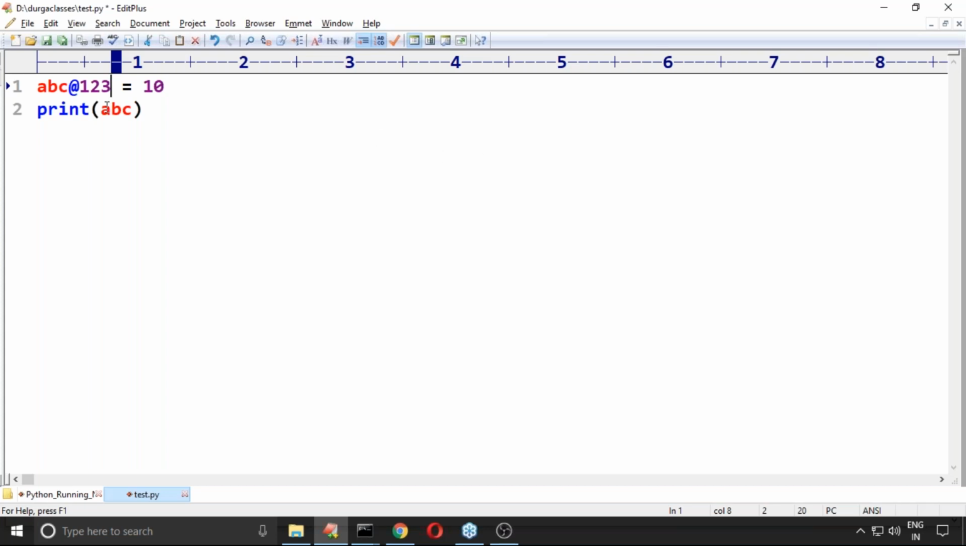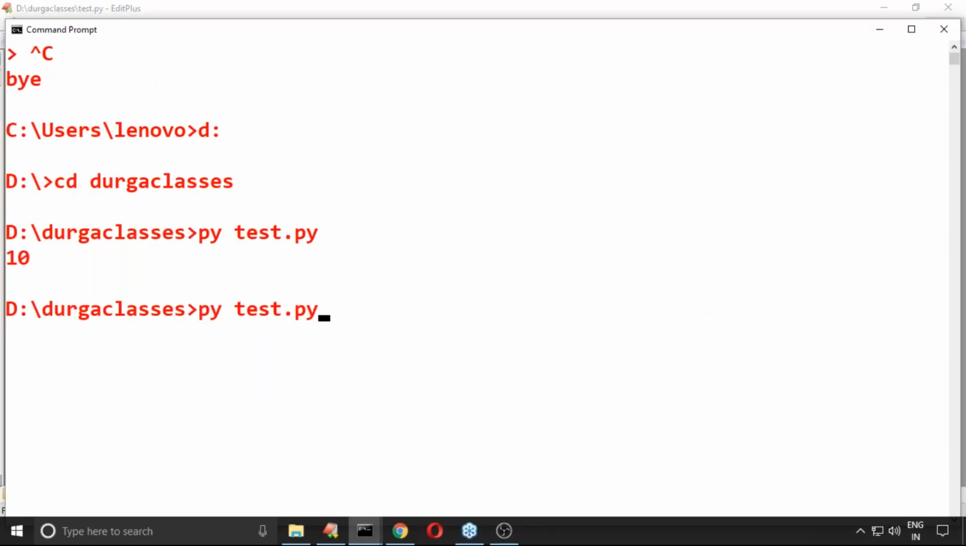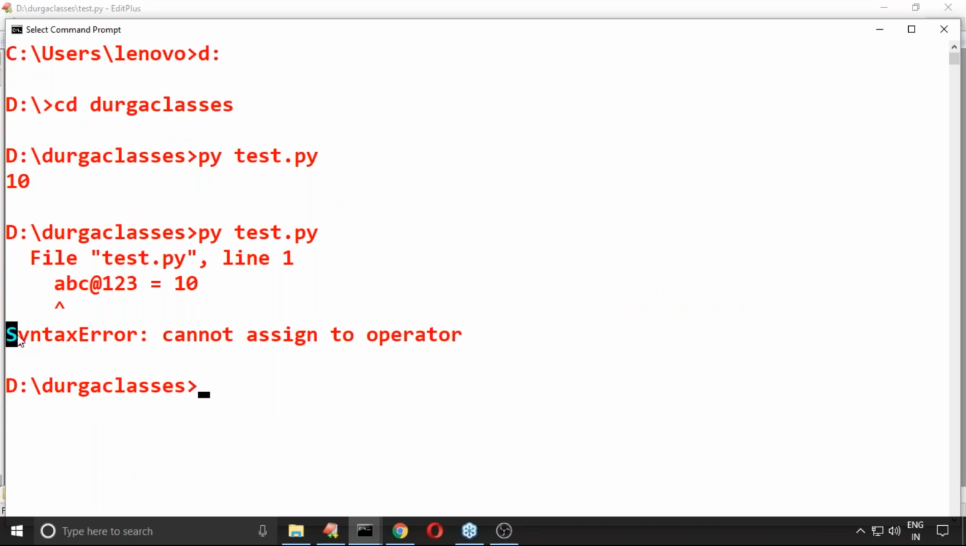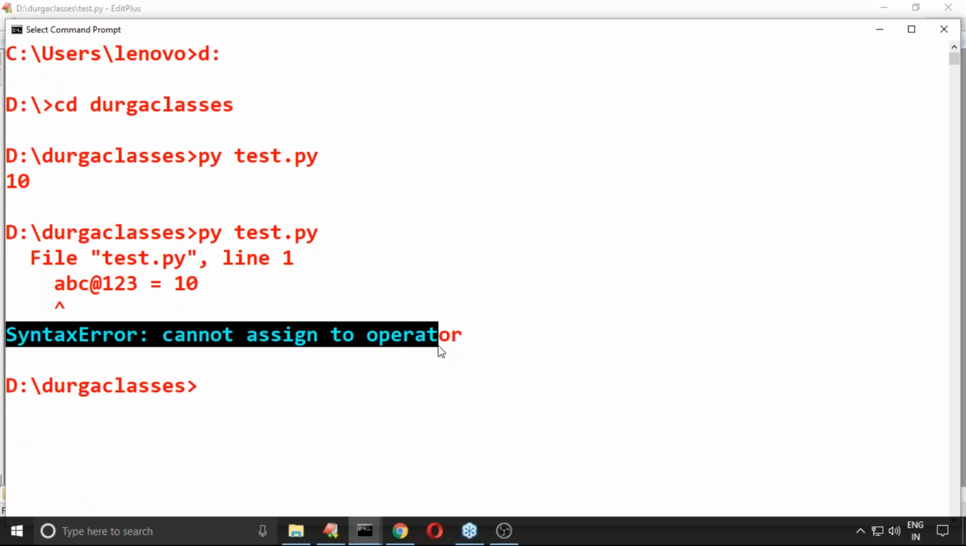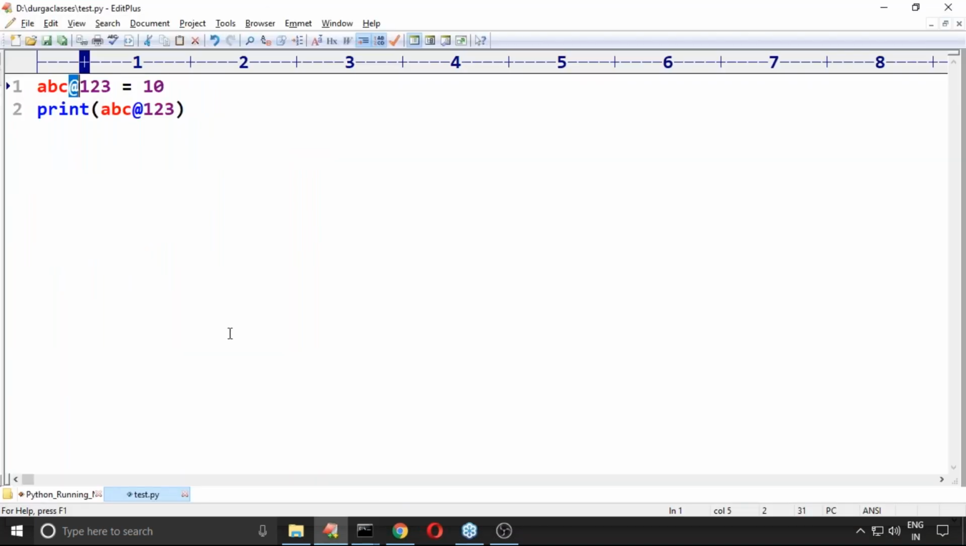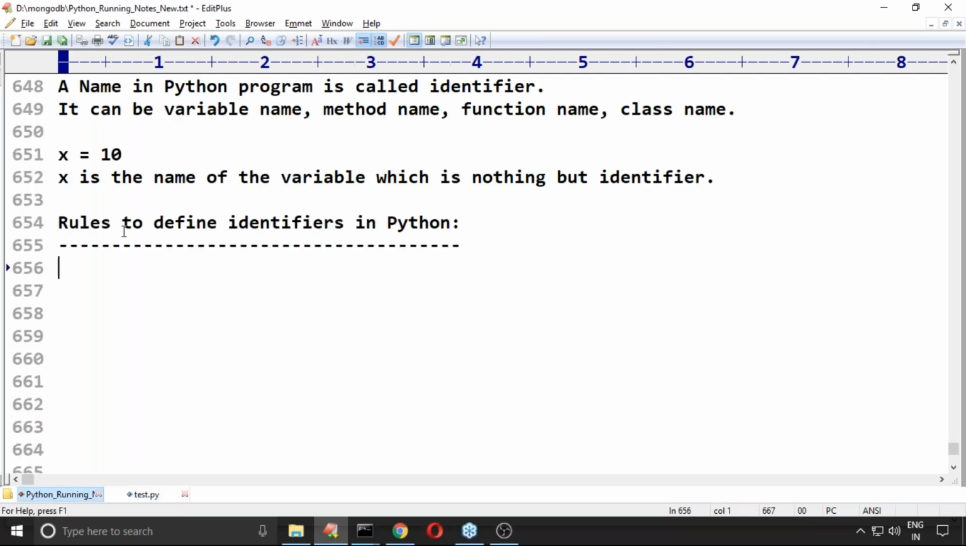Remember this one. By mistake, if you try to take it like this, immediately the Python virtual machine is going to give left and right, because in an identifier we should not use the @ symbol. Have you observed? SyntaxError: can't assign to operator. Something like a syntax error we are going to get. Means in Python identifiers, the @ symbol we are not allowed to use. Remember. But now which symbols can we use?